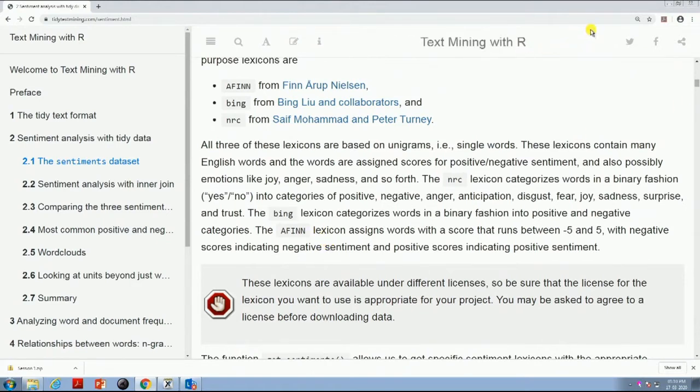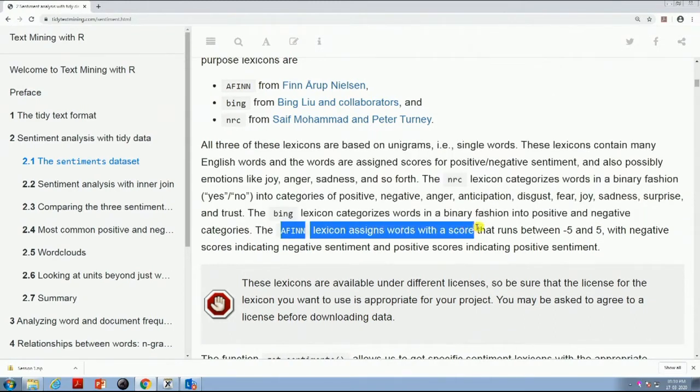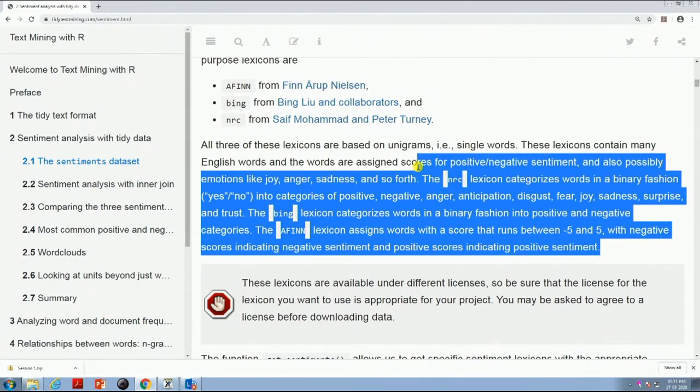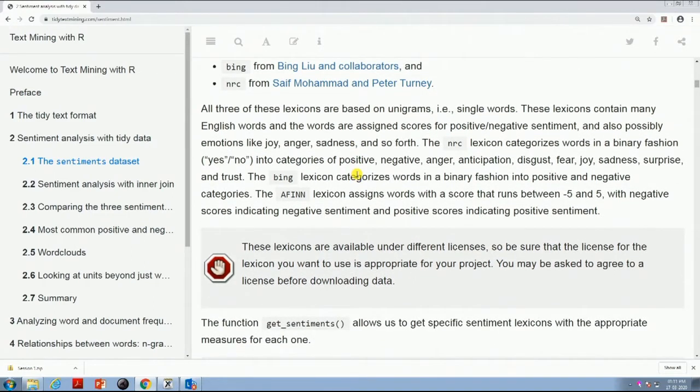And then if I focus on the rest of the part, I see that there is a Bing lexicon which categorizes in a binary fashion, only positive and negative, probably the least used lexicon. And then there is Afinn, which assigns words a score between -5 to +5, where negative scores indicate negative sentiment and positive scores indicate positive sentiment. So we can use any of these 3 libraries. My choice is generally Afinn or NRC. Afinn I use for sentiment mining, and NRC I use generally for emotion mining.